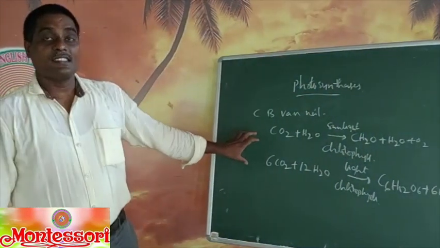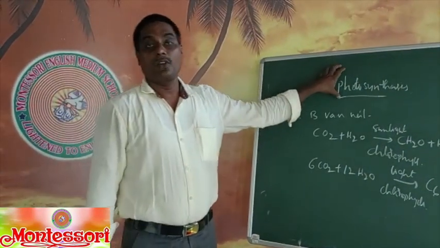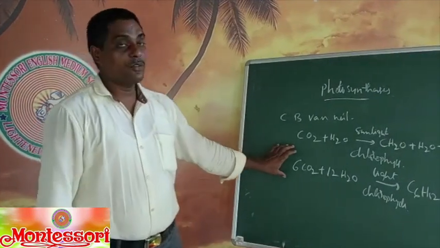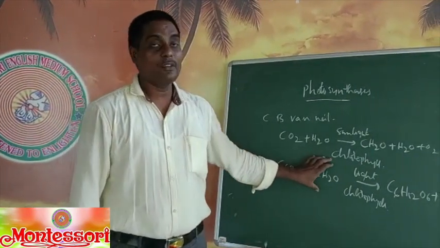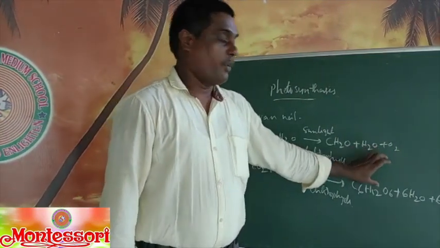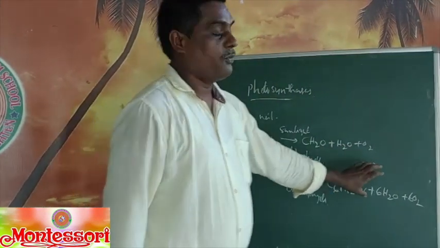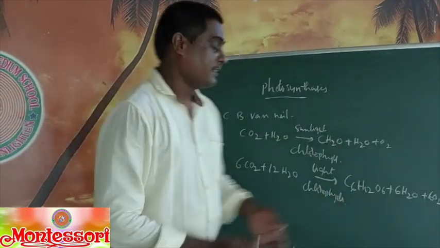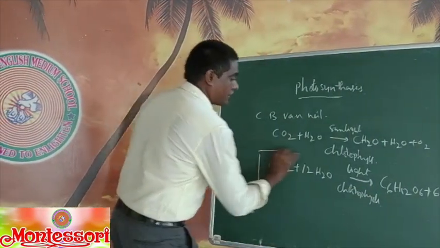This is the equation of photosynthesis. So 6 molecules of carbon dioxide and 12 molecules of water get mixed by using light as energy, and 1 molecule of carbohydrate, water and oxygen are released. This is a very important equation.